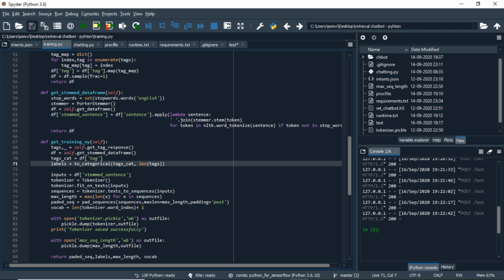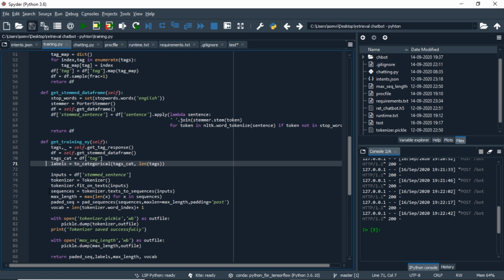We will give in the tag column extracted from the data frame and the length of tags, the number of tags we have. We will be using the stemmed sentence column from our data frame to initialize the inputs text. We will initialize the tokenizer. We will fit the tokenizer on our inputs. We will convert the text into sequences using tokenizer.texts_to_sequences.